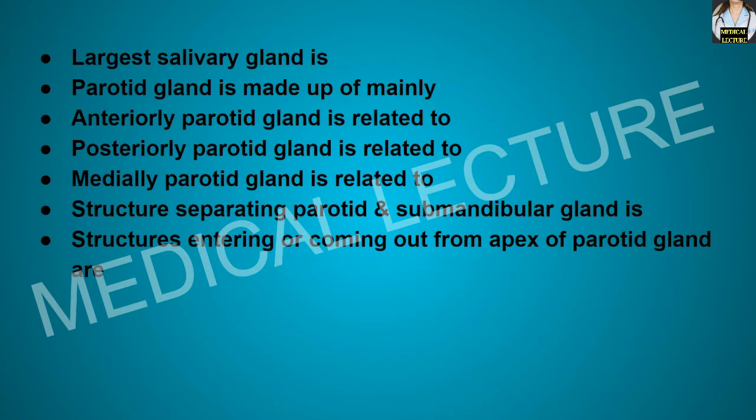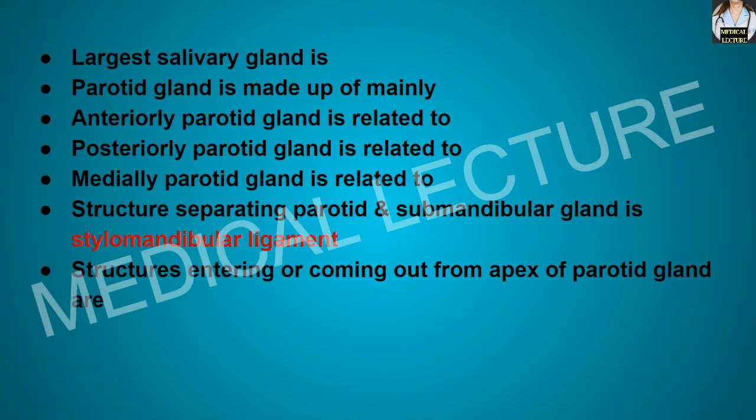The largest salivary gland is the parotid gland. Parotid gland is mainly made up of what? Serous acini. Anteriorly, the parotid gland is related to what? To the ramus of the mandible. Posteriorly, it is related to the mastoid process, and medially to the styloid process. The structure separating the parotid and the submandibular gland is the stylomandibular ligament.